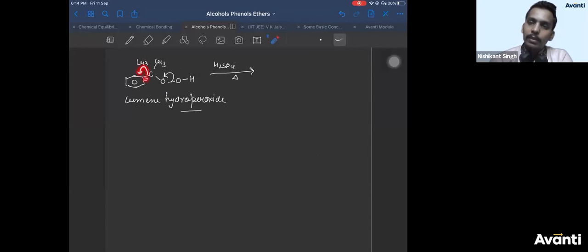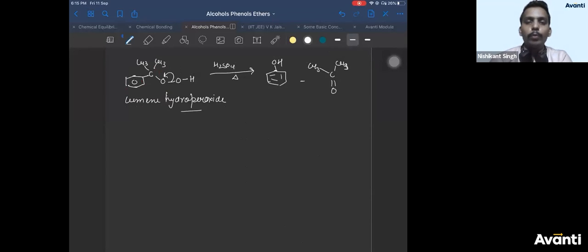Benzene gets a negative charge, carbon gets a positive charge, oxygen is negative, with a double bond. And benzene having a negative charge will migrate and attack oxygen having a positive charge. So benzene will bind to OH, so that your product obtained will be benzene with OH, and this CH3C will have a double bond here. So you'll get CH3, C, CH3, double bond O. So you'll get these two products.